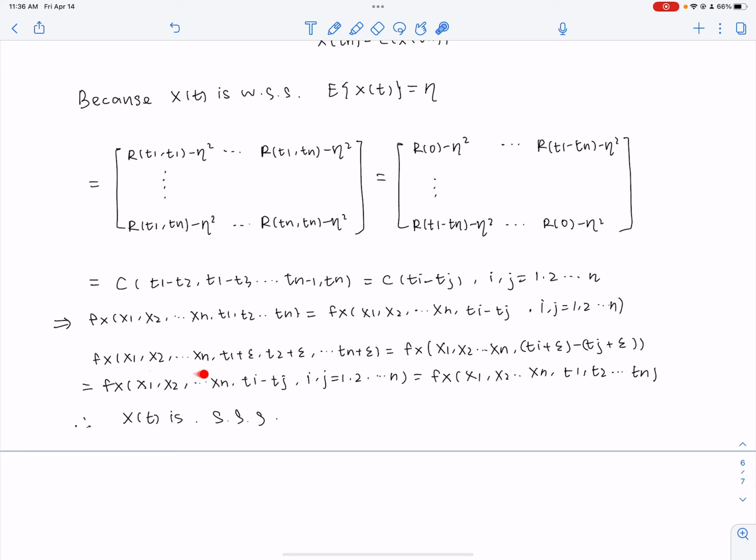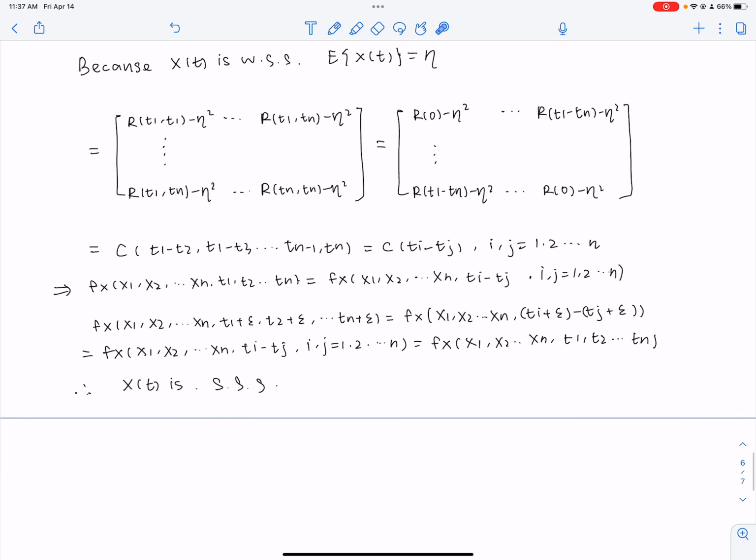And now we can have a look. If we put a shift value epsilon on every timestamp, so that is to say f_X(x1, x2, all the way to xn; t1 plus epsilon, t2 plus epsilon, all the way to tn plus epsilon) should still be equal to the difference of the two timestamps. And we can see that the epsilon here just cancels out, and then we'll still basically have the same expression as here.